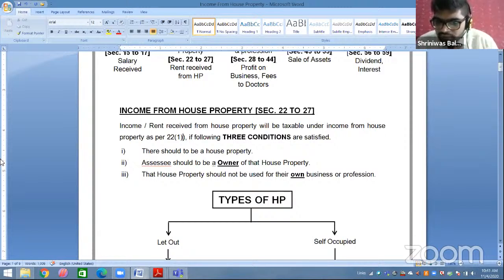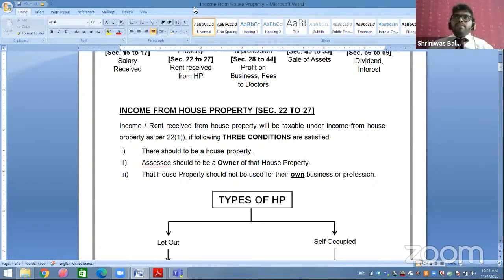Very wrong answer. Other sources is the right answer. See, every time there should be a house property. There should be house property means having the four walls, minimum four walls.